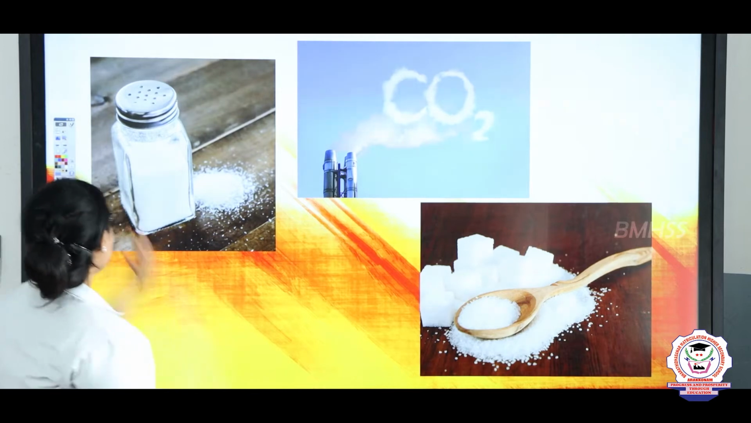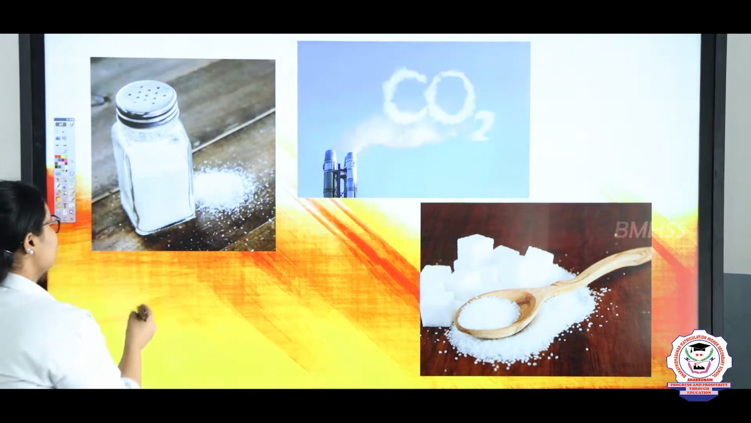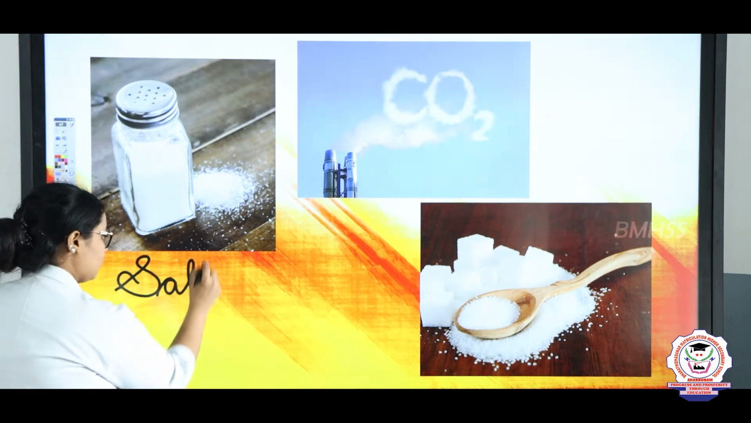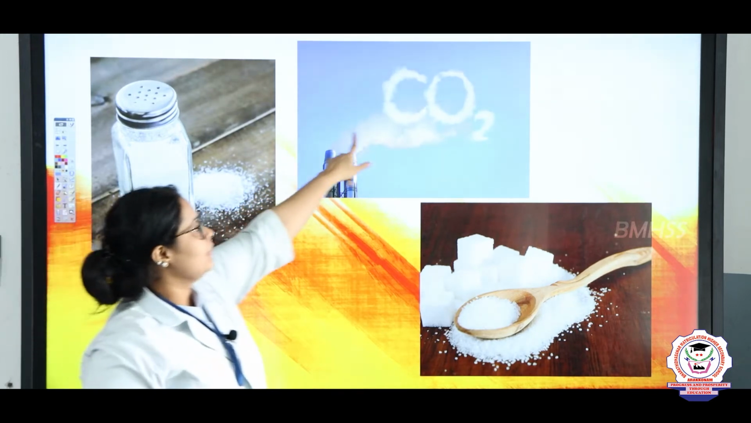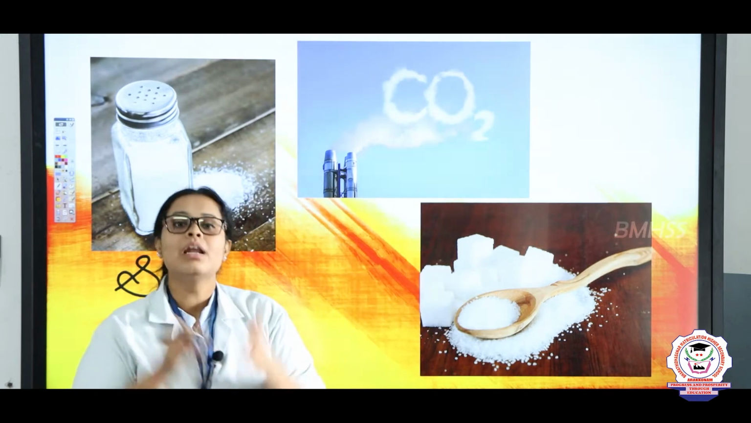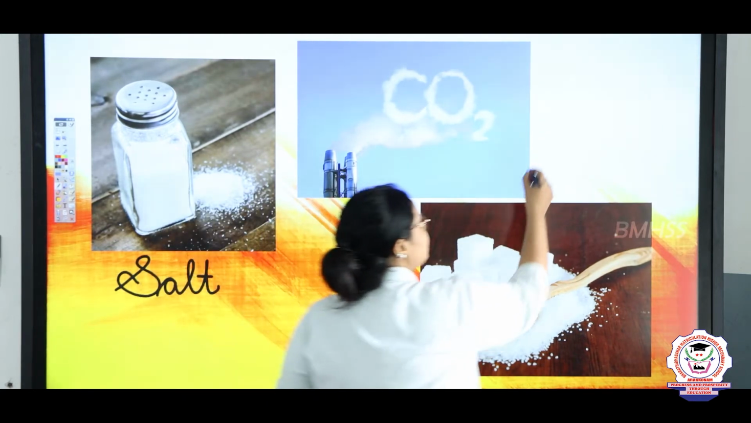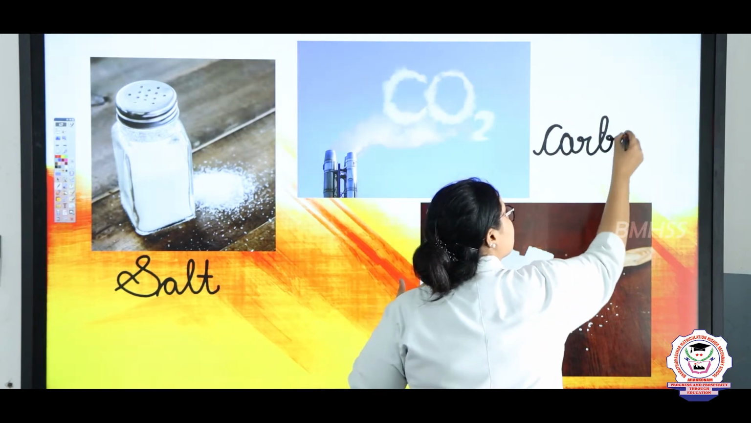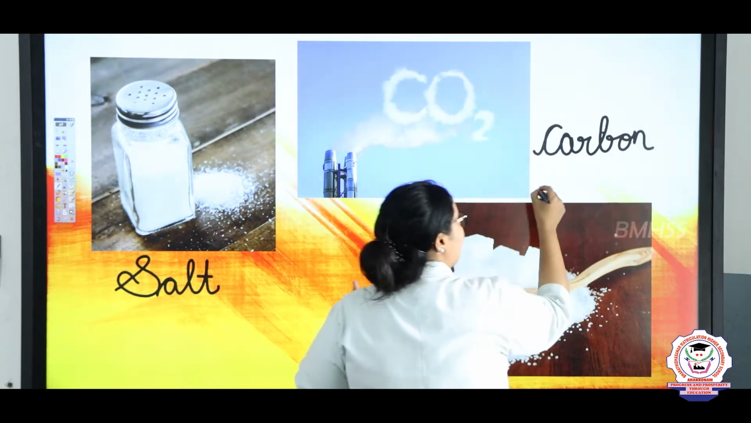In the same way, now if I give you examples of this, can you tell me what these are? Yes, here you can see that this is salt. Here what is this? Here it's written also, it is CO2. What is CO2, children? CO2 is carbon dioxide.